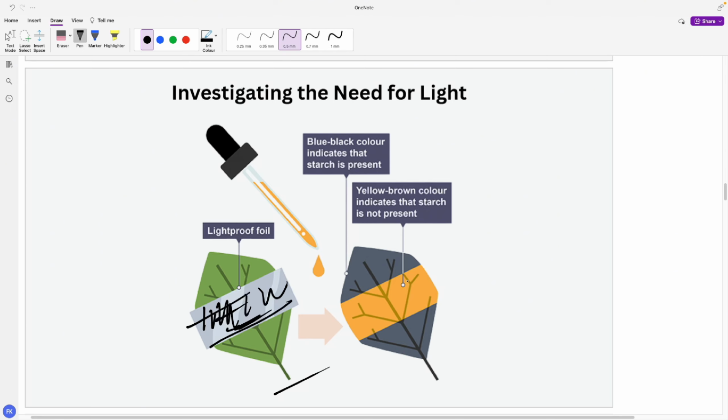Now we keep the plant for, for example, 24 or 48 hours in the sunlight, one or two days. Then we cut the leaf off and test with iodine. You can see the structure turns blue-black, so photosynthesis occurred and starch was formed.